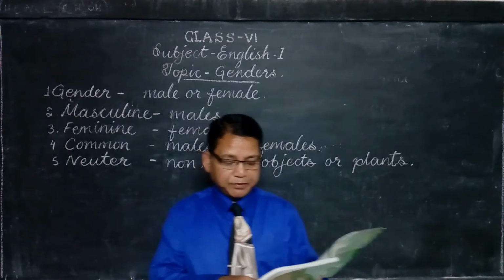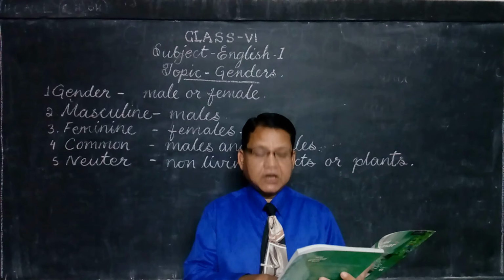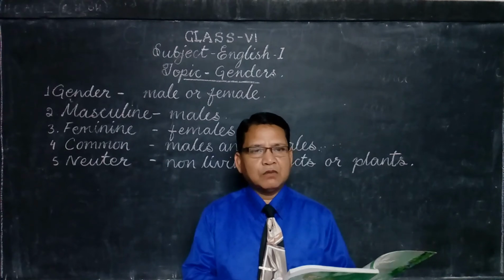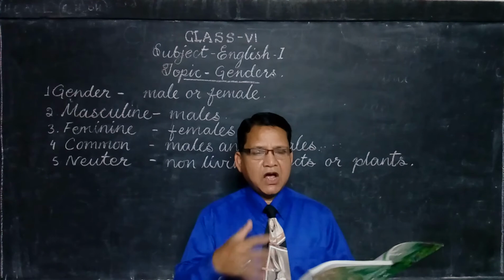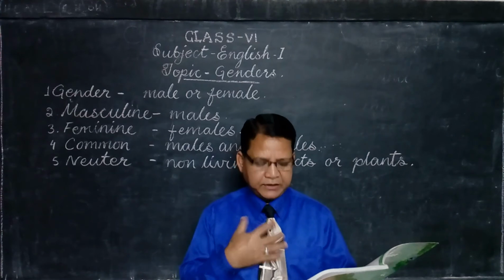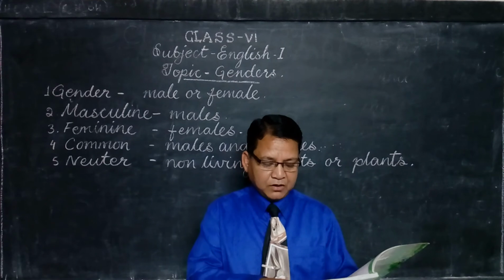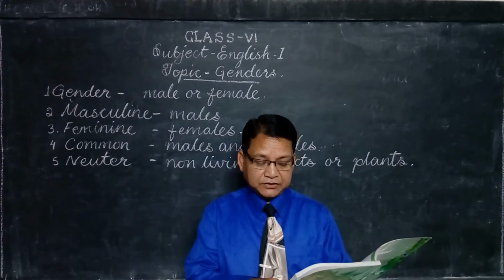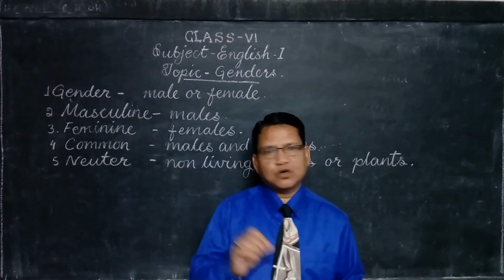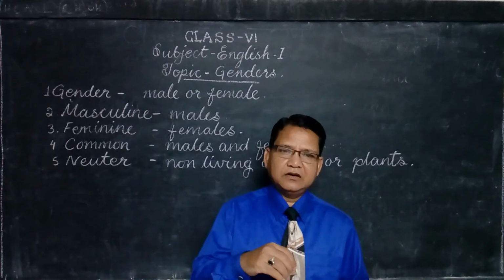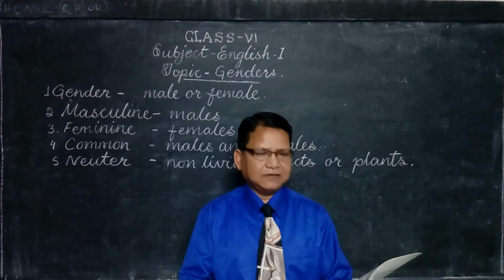Number 4, the principal is not in office today as dash is unwell. So principal is a common gender. You can write either he or she. But since our respected principal is a female, so the answer will be she. Number 5, the singer was so nervous that dash could not perform well. Now again, singer is a common gender. It can be masculine or feminine. So you may write either he or she.